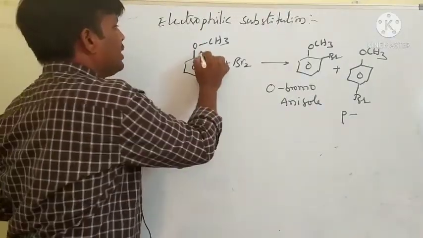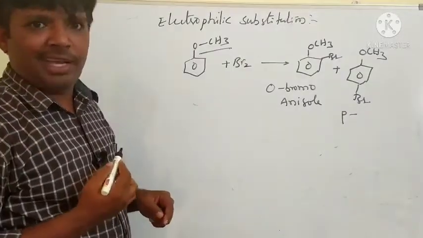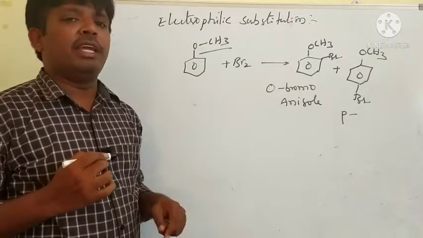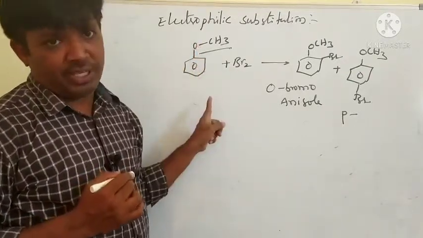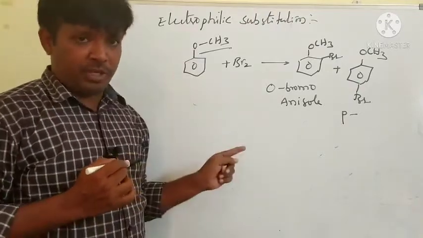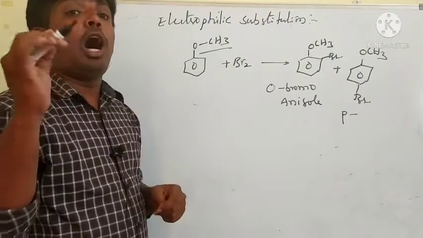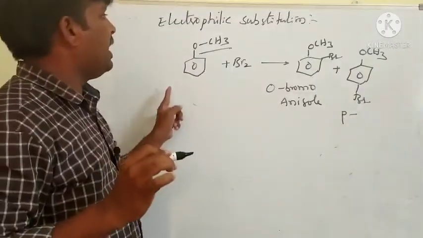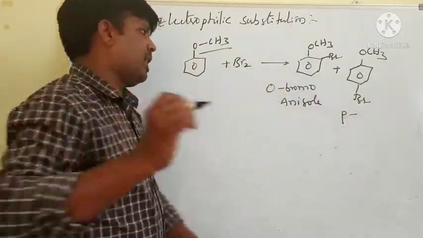Here the methoxy group is a ring activating group. It allows the incoming group at ortho and para positions. Why? A ring activating group is an ortho para directing group. That's why it allows the electrophile at ortho and para positions.